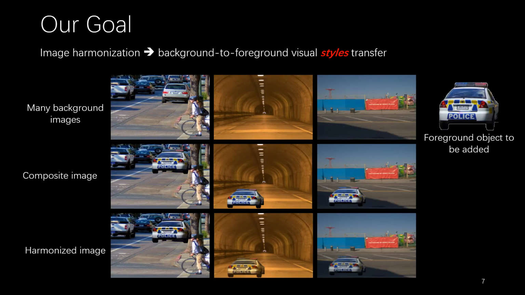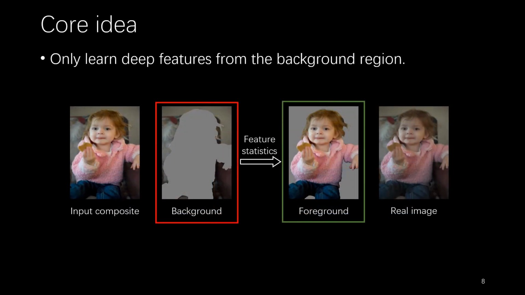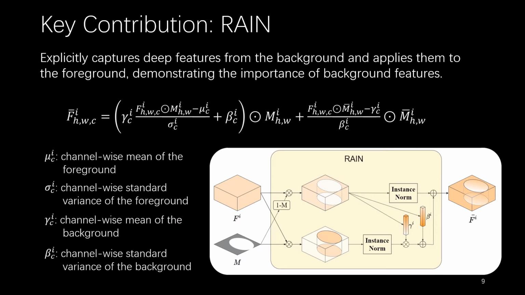In this work, we regard the image harmonization task as a background-to-foreground image visual style transfer task. Inspired by traditional methods, we learn only the deep features from the background part, and then apply them to the foreground. To achieve this, we built a simple yet effective normalization module called RainNet.